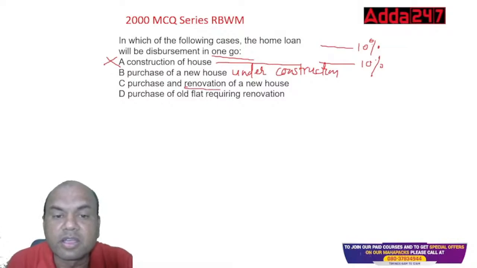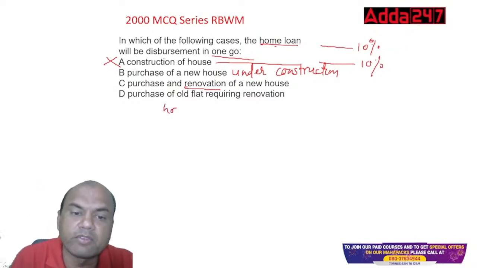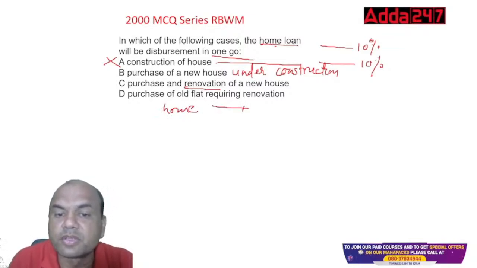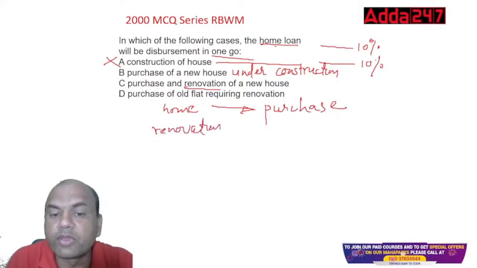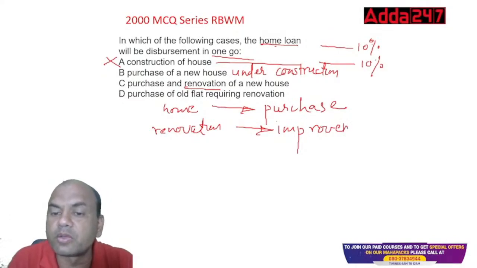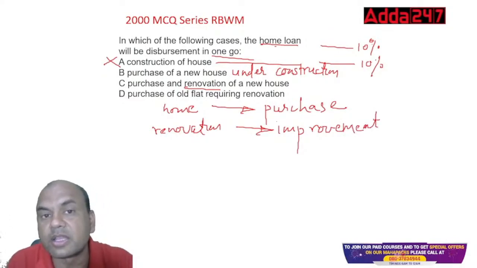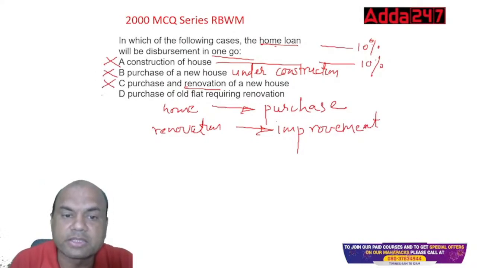Purchase and renovation of a new house. Renovation, you can't give the home loan. Renovation loans are separate. Home loan is only given for purchase of a new house. For renovation we have separate home improvement loans. Various names are given by various banks, but these are all home improvement loans. The rate of interest of these is different from the home loan. So this is also out, and D is the answer.